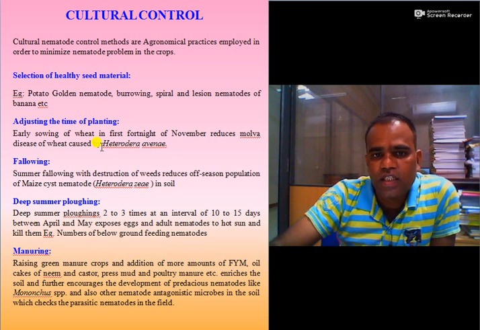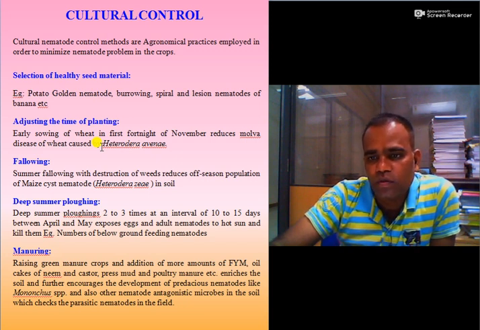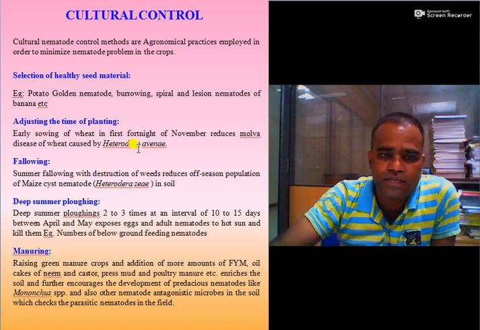Then adjusting the time of planting. Adjustment of the time of planting is also very useful. For example, early sowing of wheat in the first fortnight of November reduces molya disease of wheat caused by Heterodera avenae, as at this time the nematode population is much lower, or it is in a dormant stage.